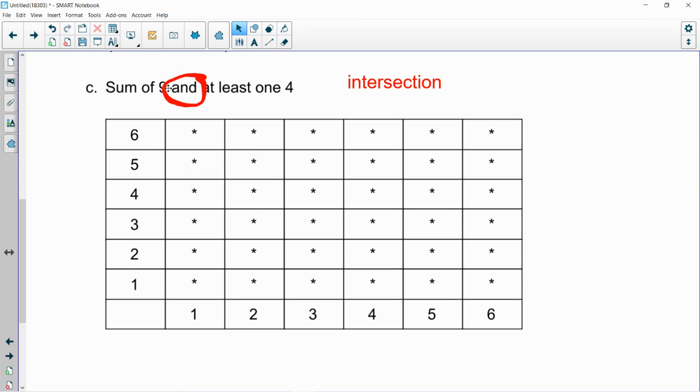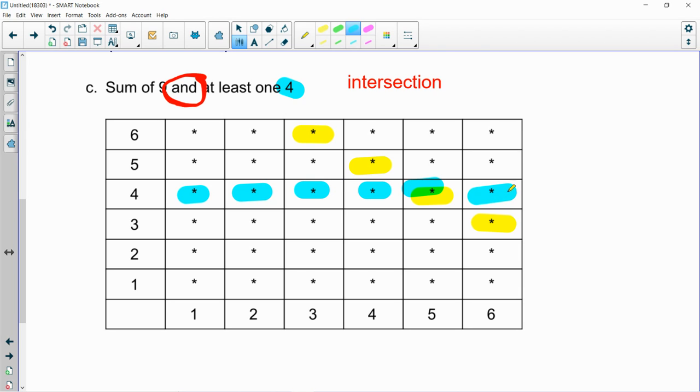So let's first highlight all the numbers that sum to 9. We did that earlier, right? So let's pick yellow. We said 6 plus 3, that was 9. 5 plus 4, 4 plus 5, and 3 plus 6. We had 4 of those. Okay. And then now for at least one 4, we're going to use the blue. So we found that this whole row of 4s was good, and we also said that this whole column of 4s is good.